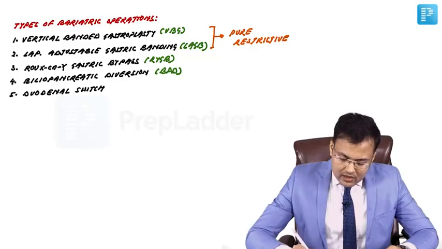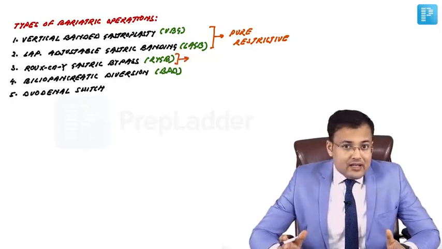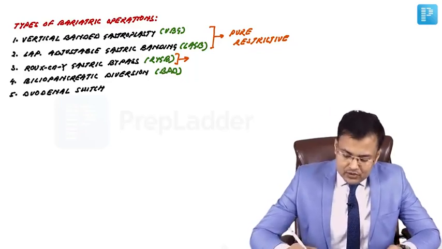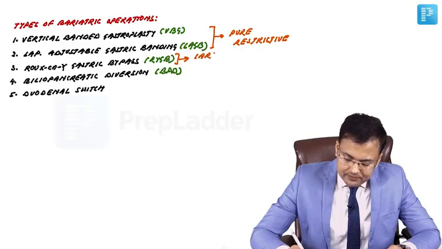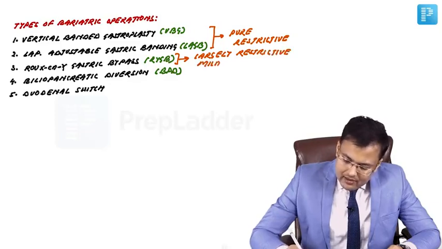If we see Roux-en-Y gastric bypass, this is largely restrictive and mildly malabsorptive.